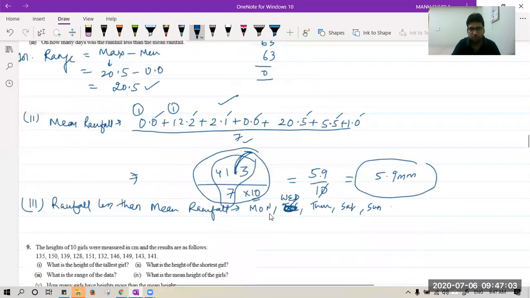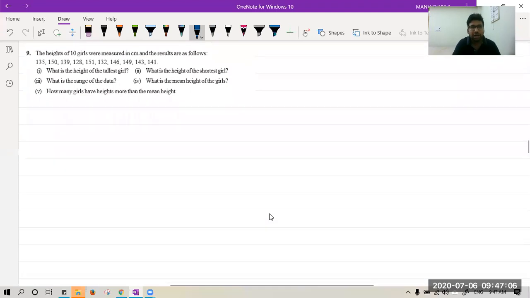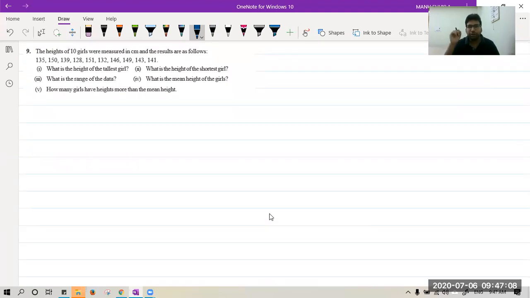Okay. Now, let's see the next question. The heights of 10 girls were measured in centimeters, and the results are as follows. In a class, suppose there are 10 girls, we measured everyone's height, and now we find the height of the tallest girl. Please help me. Jitesh, very good beta. So 151 is the tallest girl, first part. Sorry, centimeters, not meters.